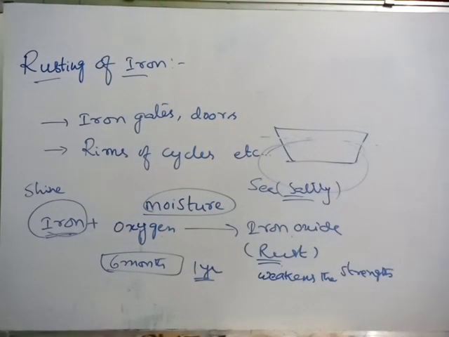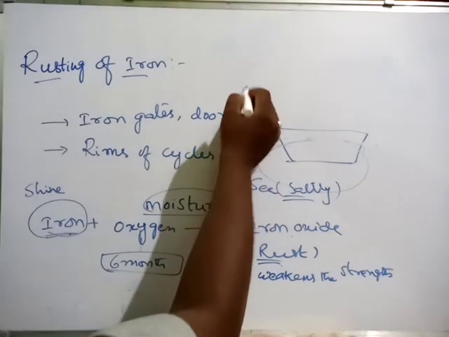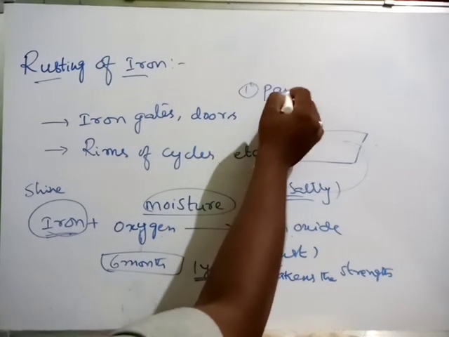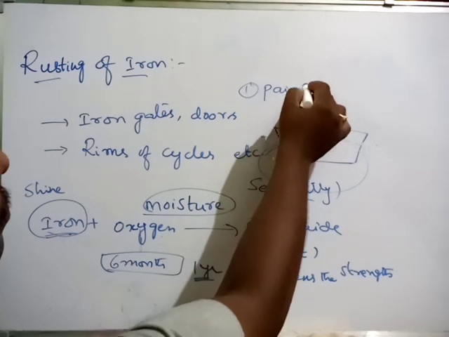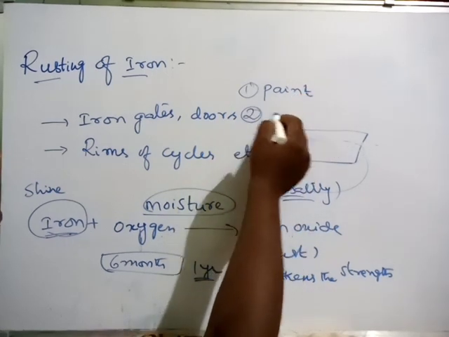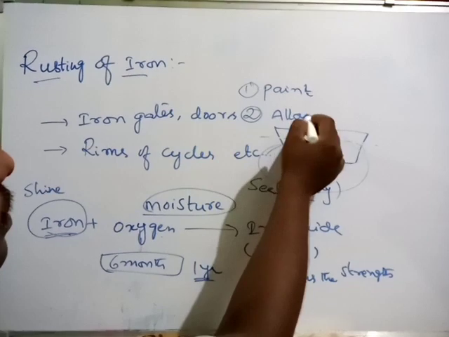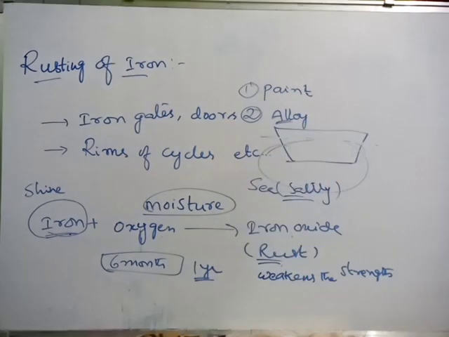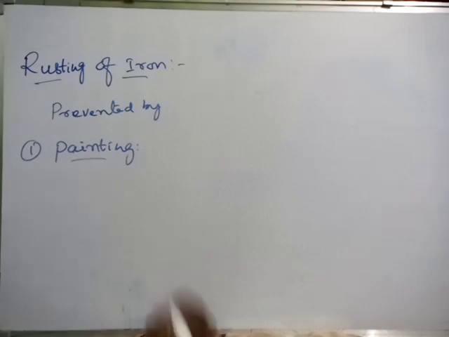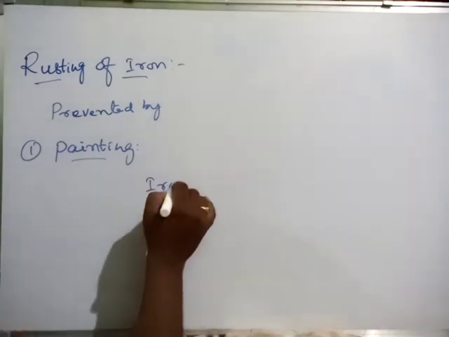Is it or not? So to prevent this rusting of iron, there are some ways. How can we prevent this rusting of iron? One is painting, and second one is alloy. Let us discuss those preventive methods. If iron articles are painted,